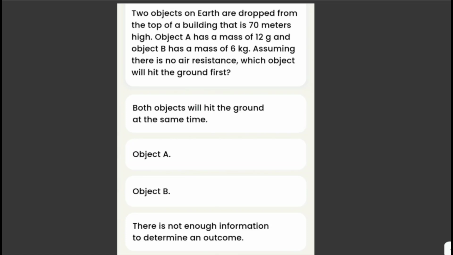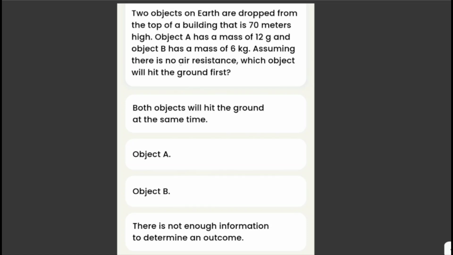Two objects on Earth are dropped from the top of a building that is 70 meters high. Object A has a mass of 12 grams and object B has a mass of 6 kilograms. Assuming there is no air resistance, which object will hit the ground first? Both objects will hit the ground at the same time, object A, object B, or there is not enough information to determine an outcome.